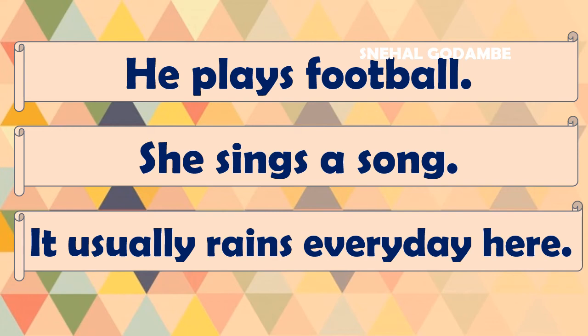As we know, all these sentences are from simple present tense. Now see why. As you know, third person singular carries s in simple present tense: plays, sings, rains.